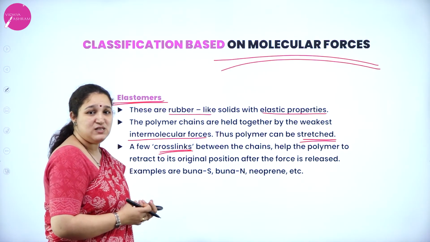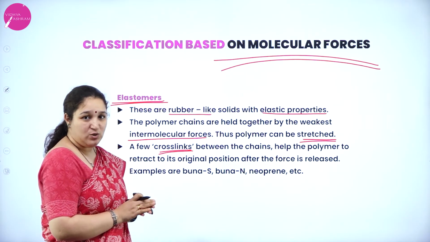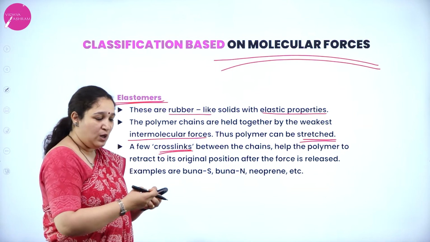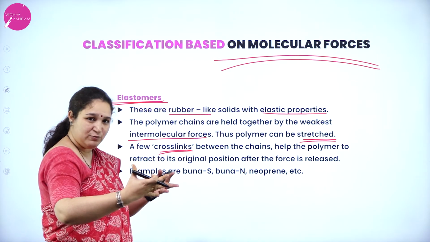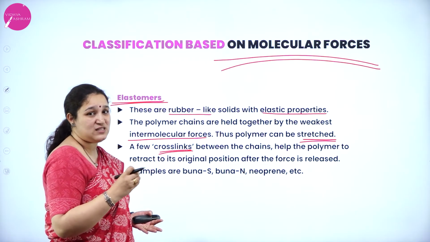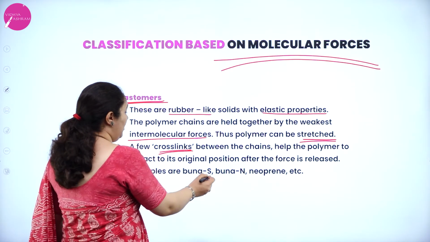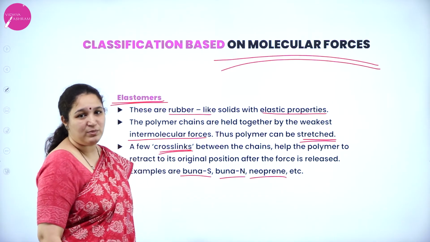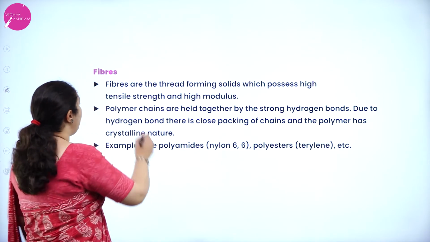So what happens is, the force of attraction is weak between the molecules, but there are few cross links which take care that once you stretch and then leave it free, it comes back to its original shape. That's why it has that elastic property. Okay. For example, you can see Buna S, Buna N, neoprene, etc., which are synthetic rubbers we have given as examples.